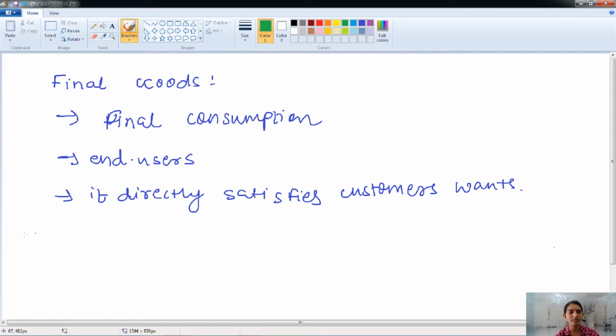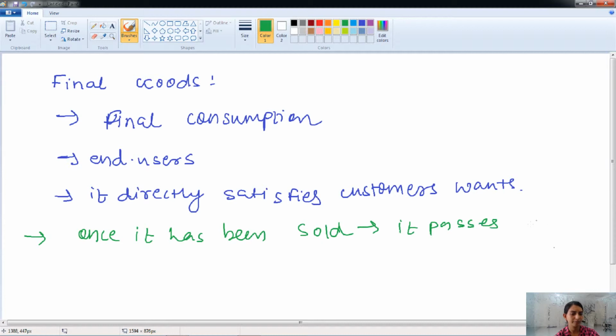Why is it known as the final goods? It is known as the final good because once it has been sold to the customer, it passes out from the active economic flow.